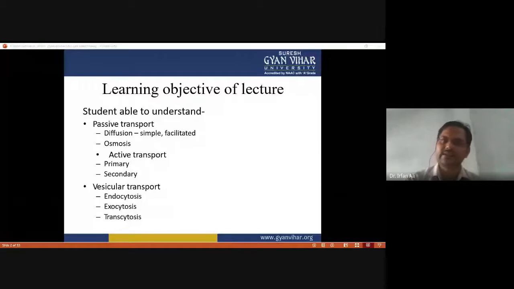Then there is active transport, again of two types: primary active transport and secondary active transport. And the third type is vesicular transport, in which there are three types: endocytosis, exocytosis, and transcytosis.